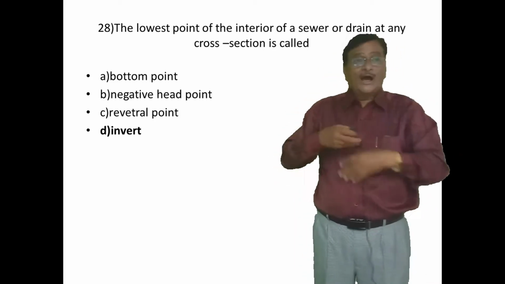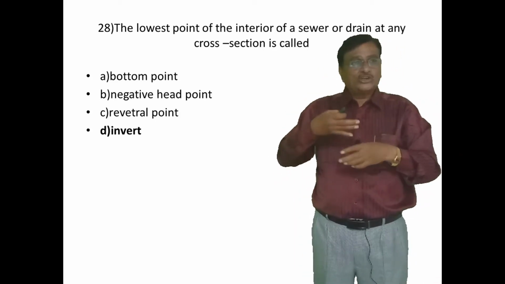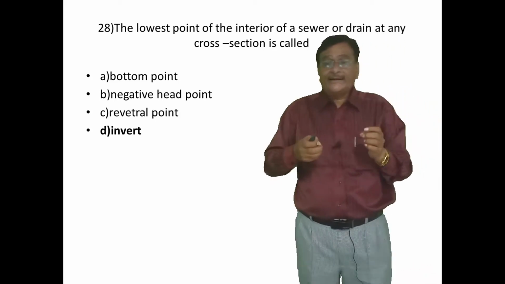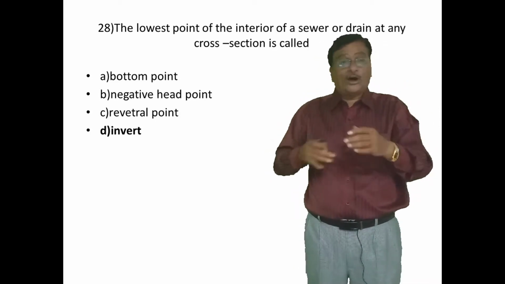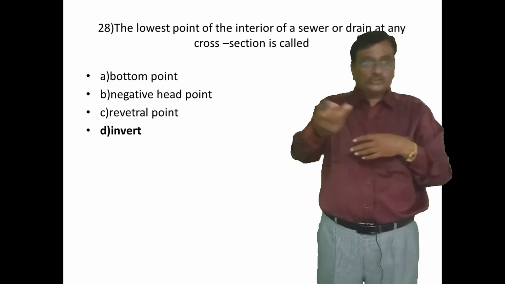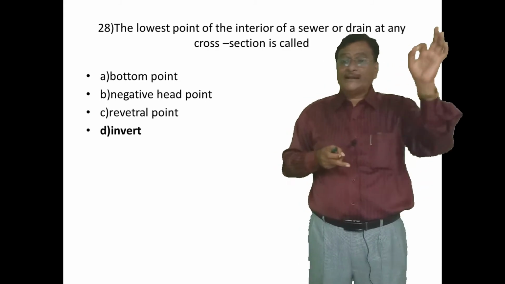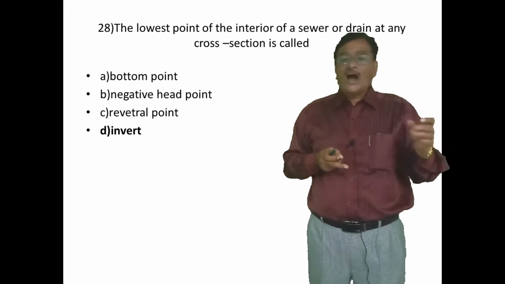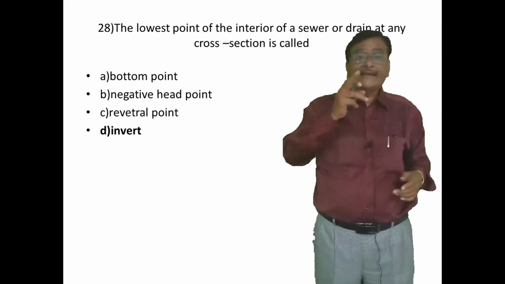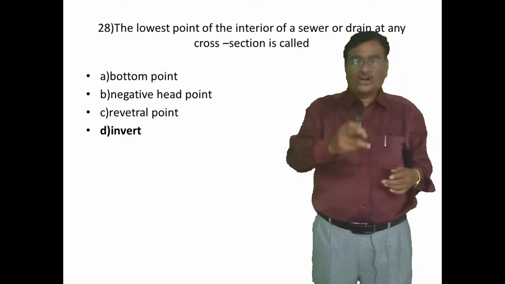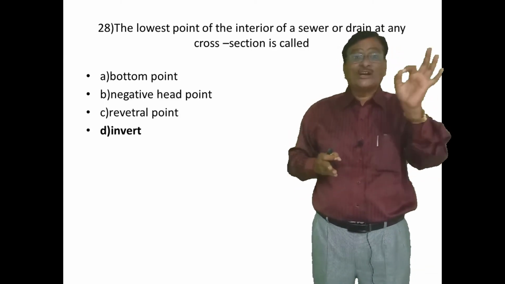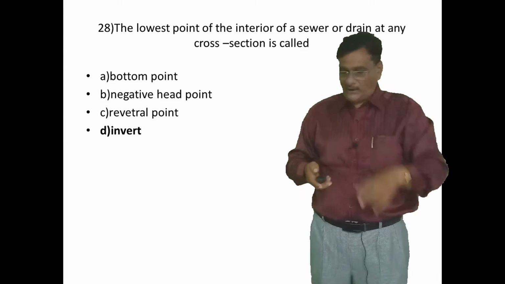I am going to combine the question with the answer now. Invert is the lowest point. I repeat, I am combining the answer with the question. Invert is the lowest point of the interior of a sewer or a drain at any cross section. At any cross section, that is called the invert. The fourth option, invert, is the right answer.